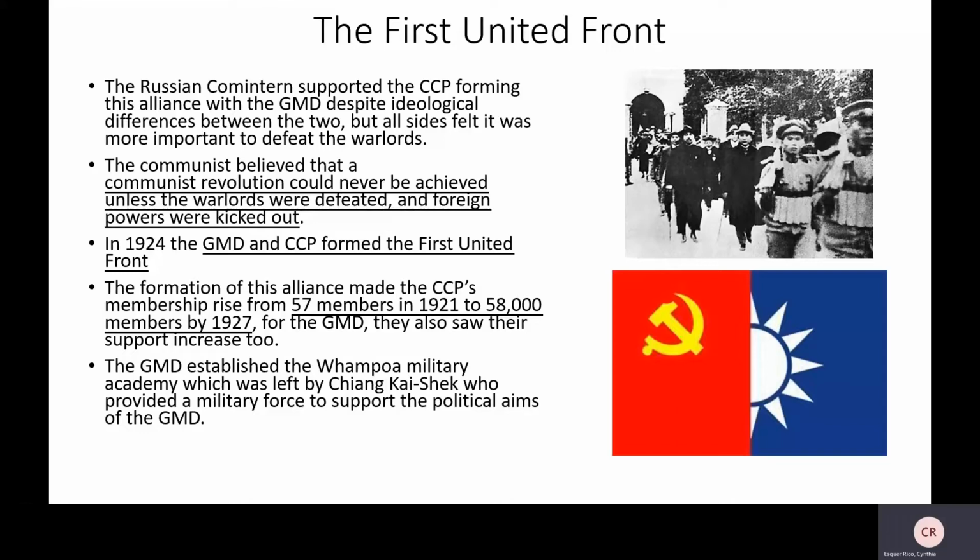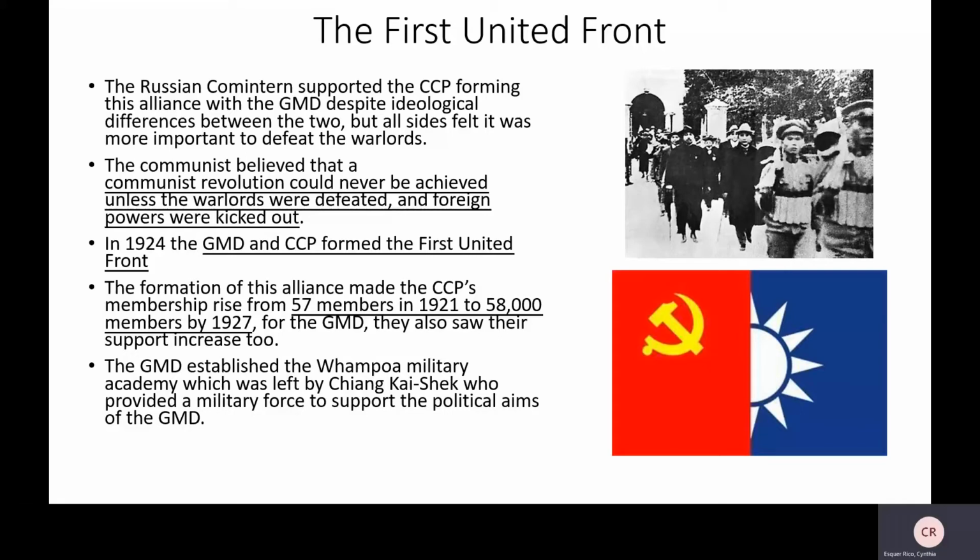The formation of this alliance was very beneficial to the CCP and the GMD too, but the Communist Party went from having 57 members in 1921 to 58,000 in 1927. For the GMD, they also saw the support increase as well. Your book does not give the numbers, but just know both parties increased.